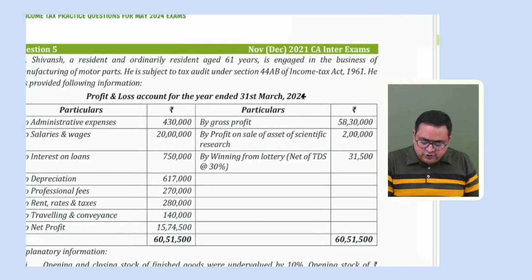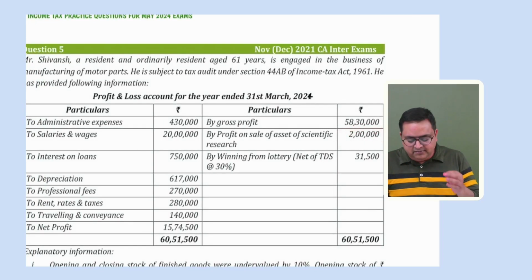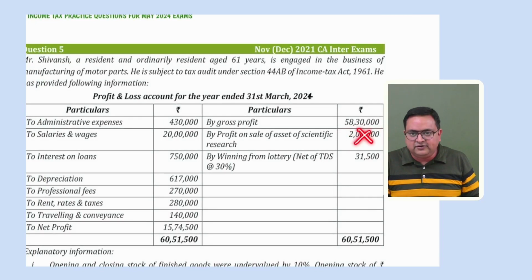But they have shown 2 lakh rupees only as PGBP income in their P&L account, which is not correct. So what you will do is, while computing your PGBP, simply disallow this amount. Simply add it because they have already taken it as an income. So please don't consider it. So what you have to do is you have to subtract this, right?